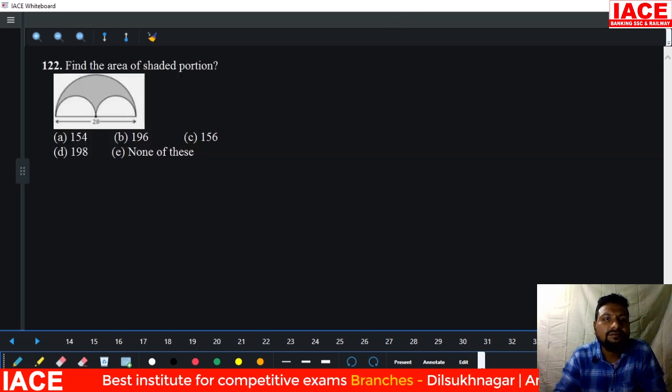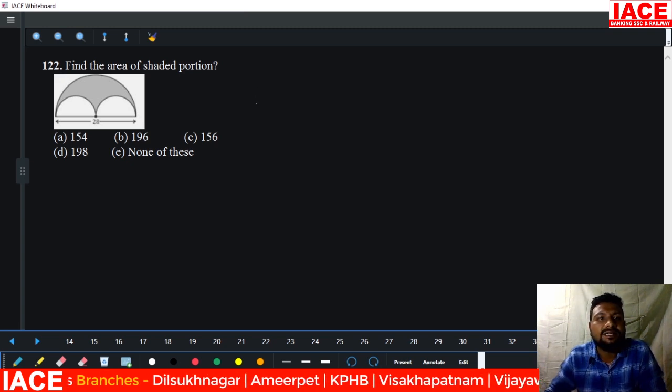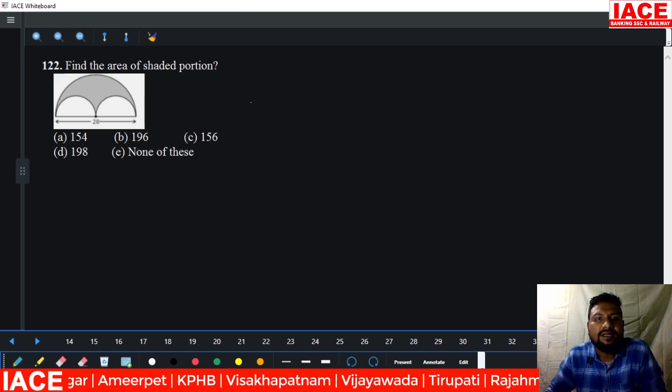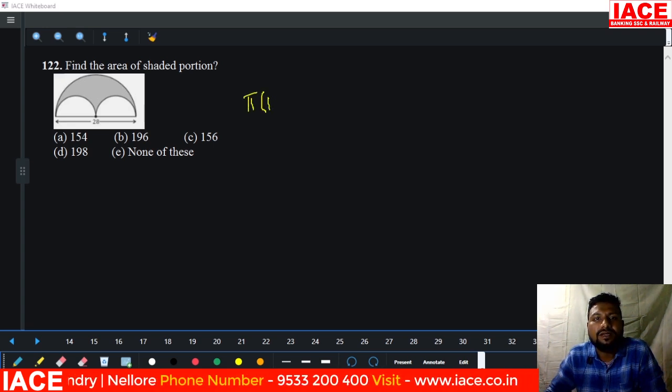Next, find the area of the shaded portion. The shaded portion is required. It is a semicircle. The semicircle area formula is pi r square by 2. Pi r square by 2.